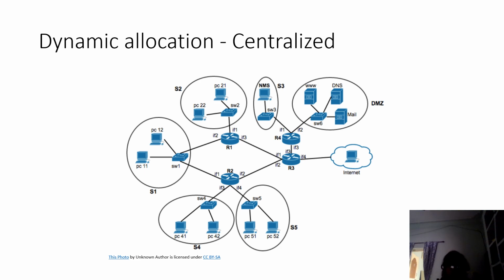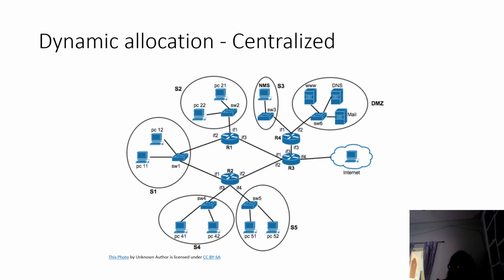It is having four routers, and S1, S2, S3, S4 and S5 are other networks which are present inside the entire network, that is the internet itself. Only five networks are there, and they are connected by the routers R1, R2, R3 and R4.